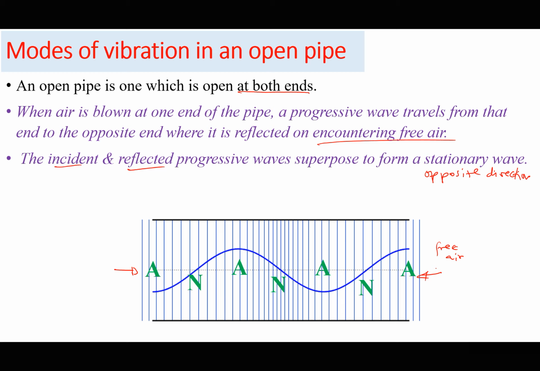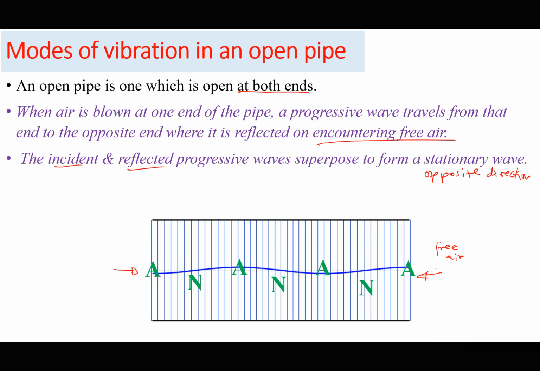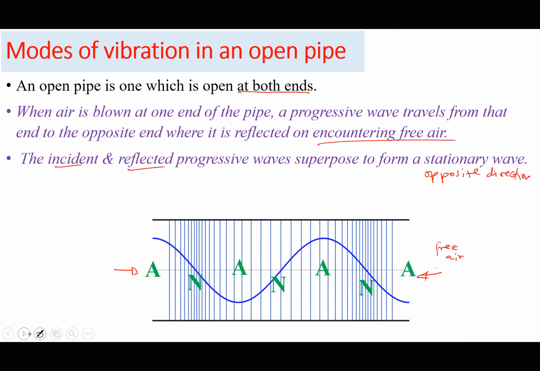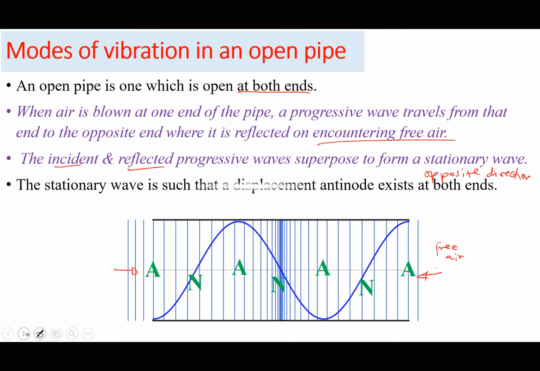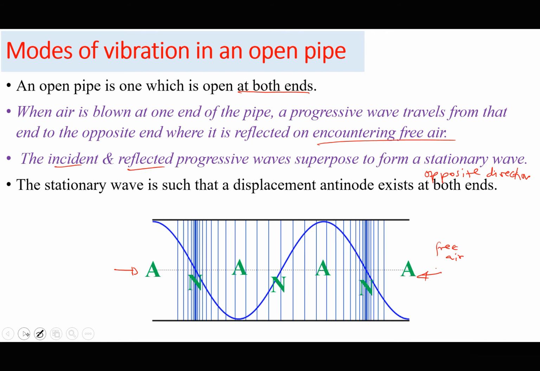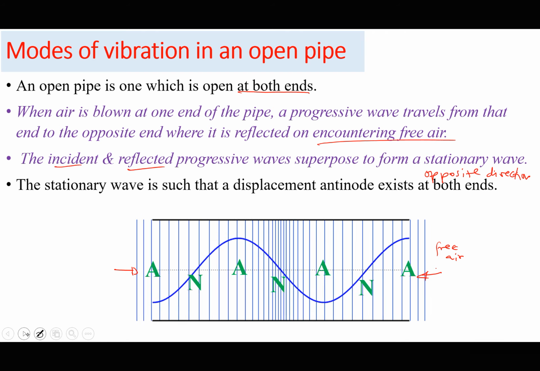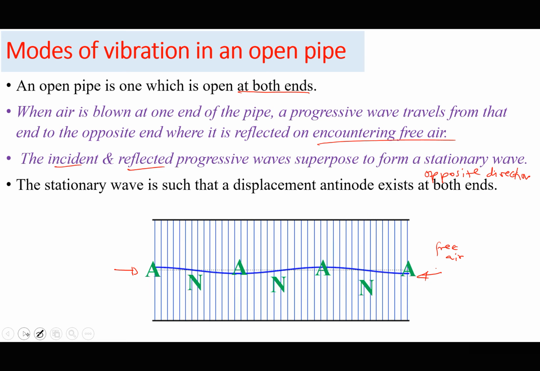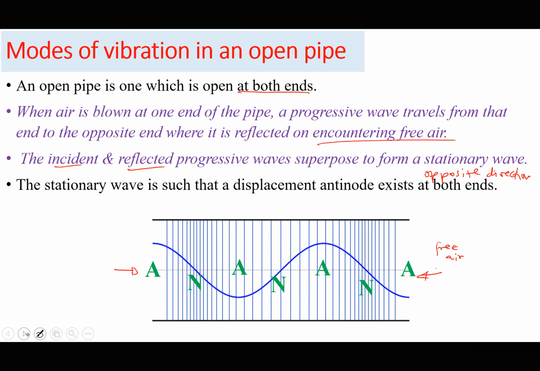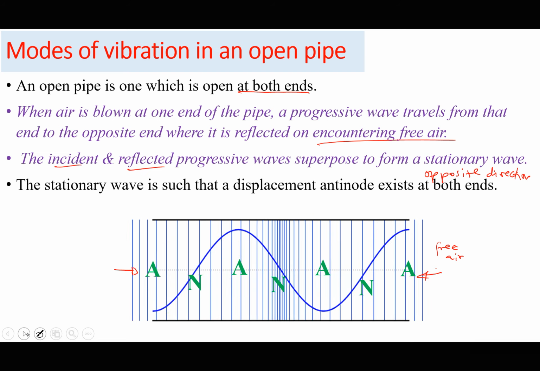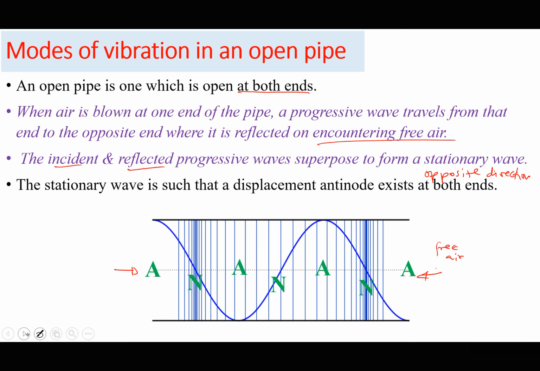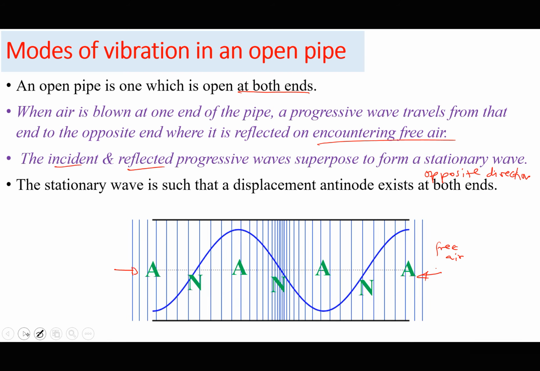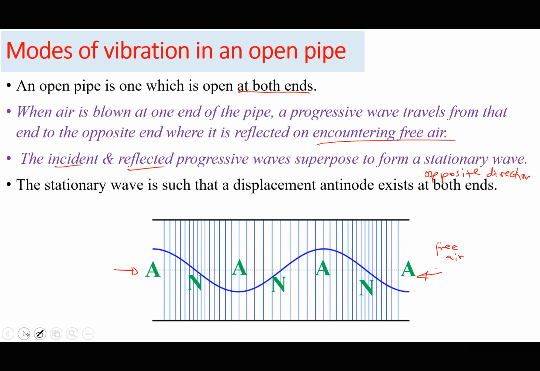So they will superpose, and this will result into stationary wave. So what is the impact here? So the stationary wave is such that a displacement antinode exists at both ends. Because both ends are open, there will always be a displacement antinode at both ends. Because at both ends there is a